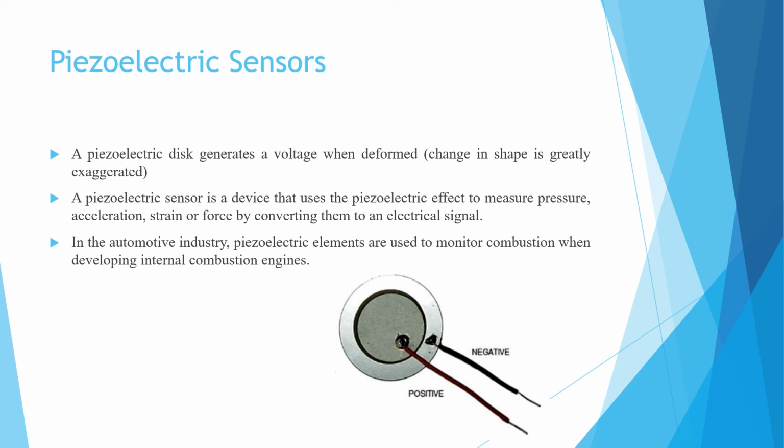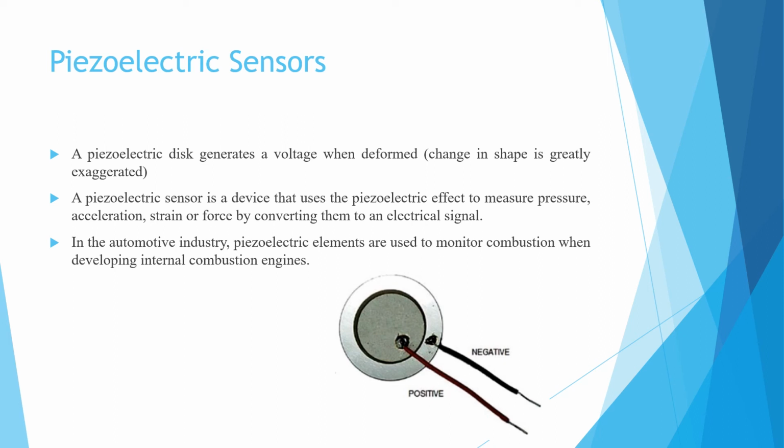Next one is piezoelectric sensor. A piezoelectric disc generates a voltage when deformed. Change in shape is greatly exaggerated.